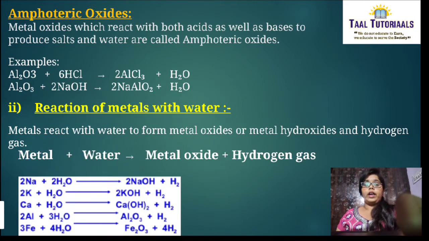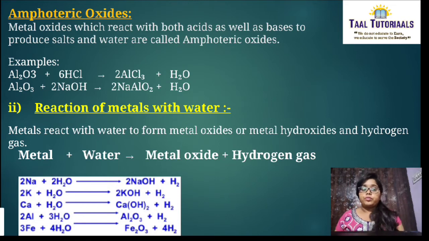This is how the amphoteric oxides are. Then coming to reaction of metals with water. How do metals react with water? Metals react with water to form what? Metal oxide, and here hydrogen gas is produced.